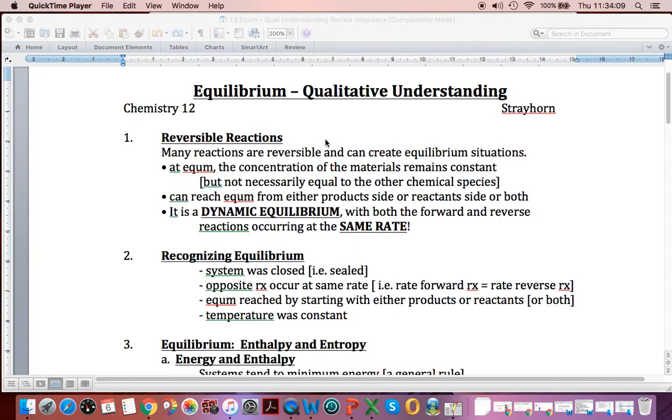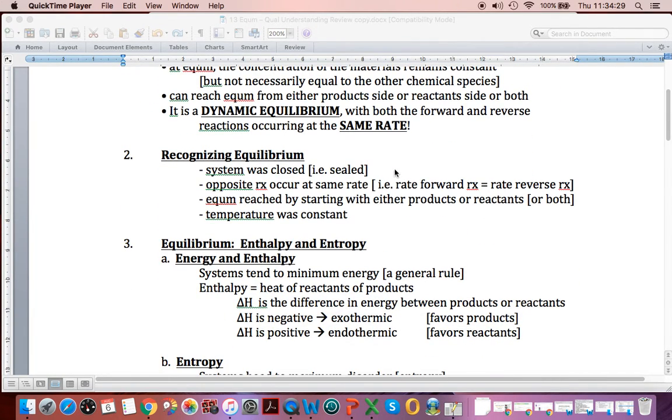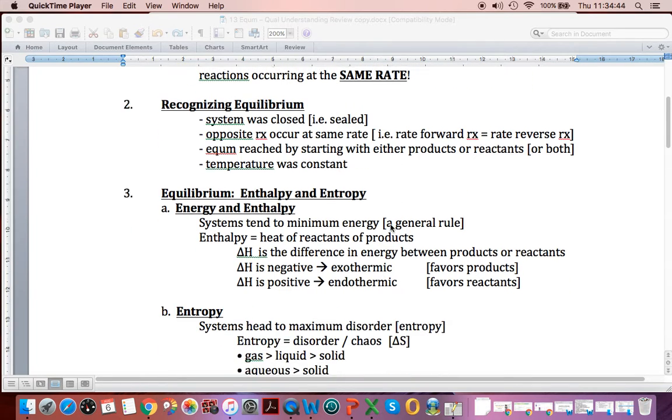When we talk about equilibrium, we're talking about reversible reactions. We're talking about reversible reactions that end up being at the same rate. So every time the forward reaction happens, the reverse reaction happens, and the macroscopic properties of the system stay the same. For equilibrium, we need a sealed or closed system. We need to get to equilibrium either by starting with the products or all the reactants or some combination. And when we're at equilibrium, there can be no change in temperature.